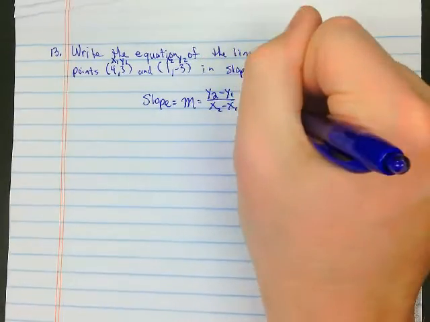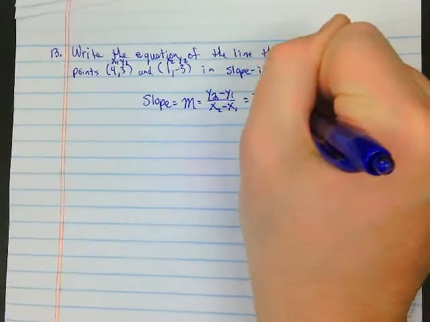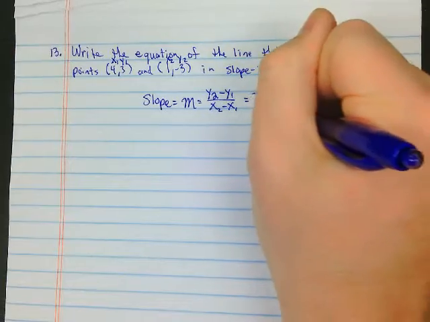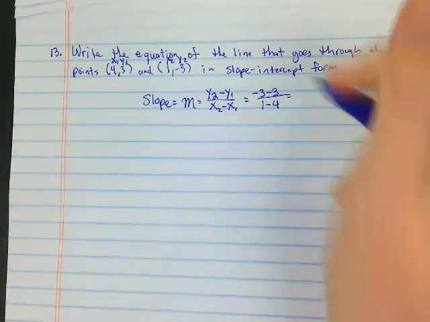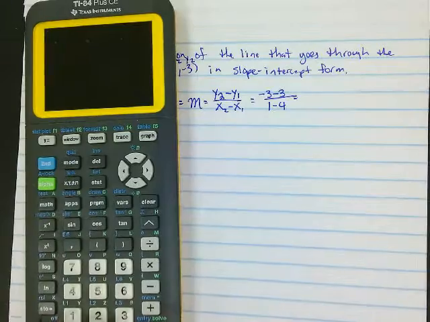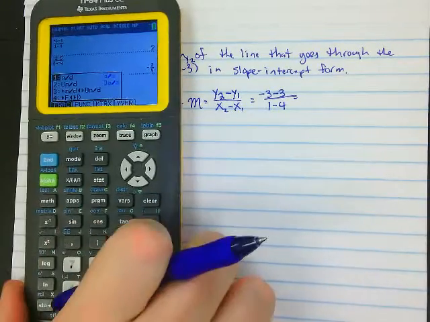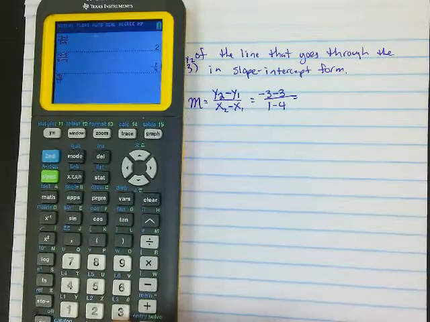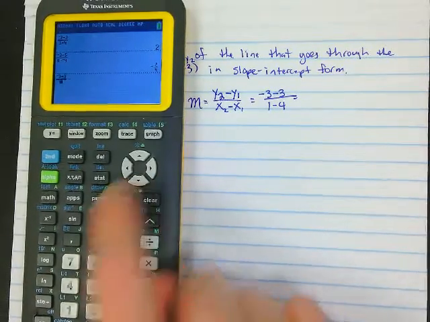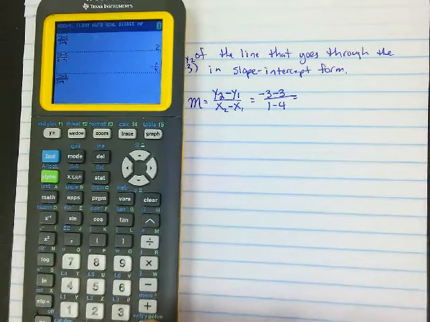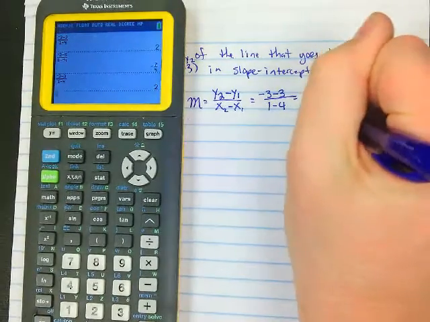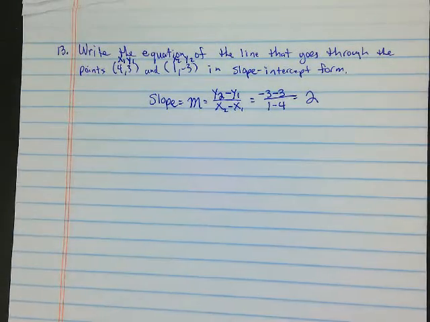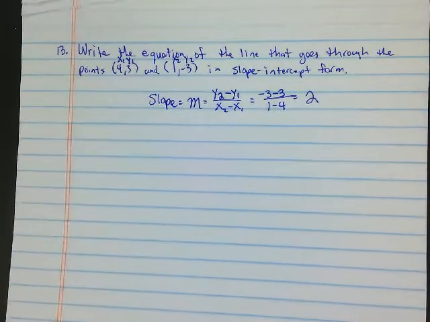So we're going to plug in -3 minus 3 over 1 minus 4, and we learned yesterday that you can pull up your fractions. We'll do -3 minus 3 on top, 1 minus 4 on the bottom. That gives me a slope of 2. Alright, so there's the first piece of the puzzle. We found our slope. Okay?